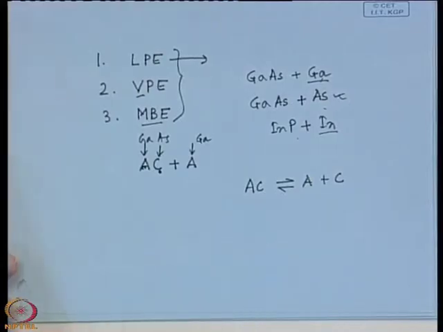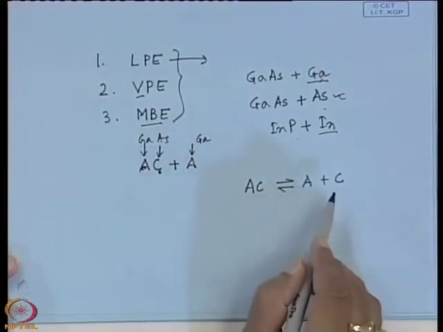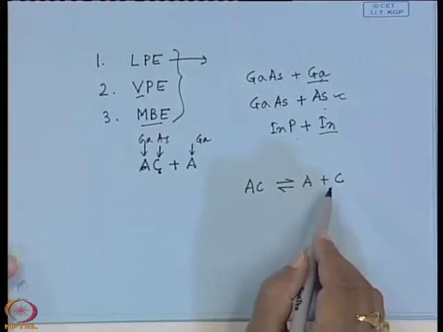So, that means the liquid will contain the molecule of AC as well as the atoms of A and C. So, when you mix with A, it will be a liquid containing both AC and A and C, and as soon as it gets a substrate for recrystallization, when the temperature is lowered, A and C atoms will be absorbed by the substrate surface and an AC film will be grown.